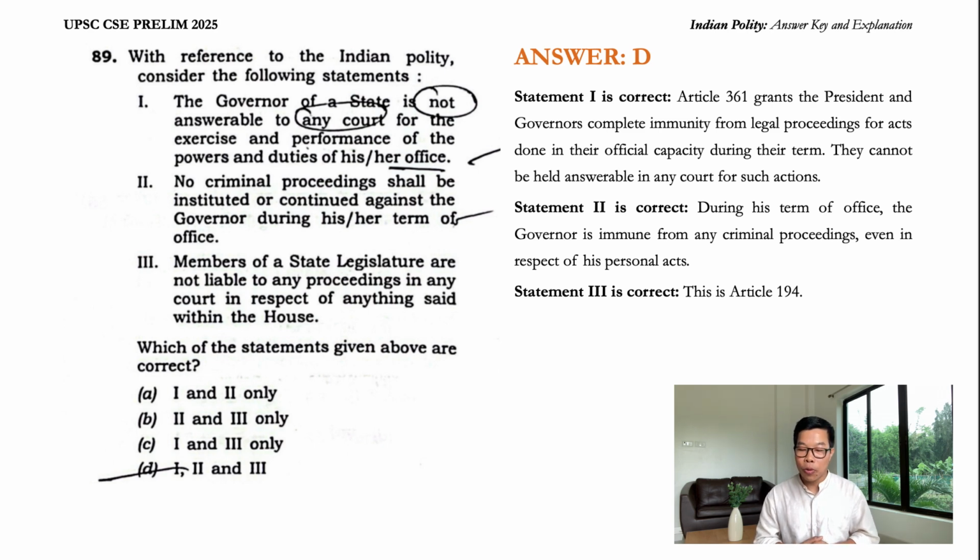Statement 3 is also correct. This is like Article 194 regarding the privileges of the members of state legislative assemblies. So guys, which of the statements given above are correct? So the correct answer is D. Correct option is D.